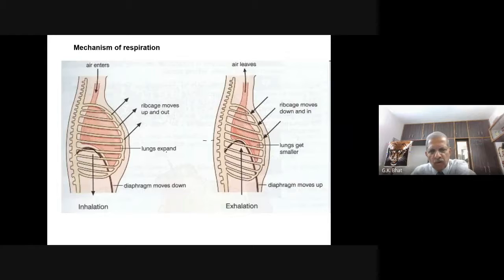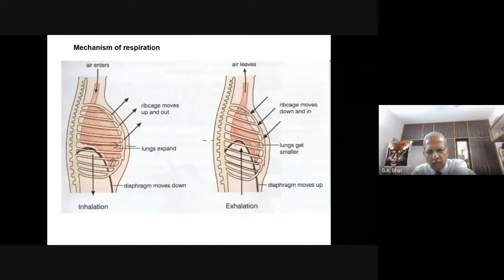And ribs, look at the ribs. Ribs were facing downward. Ribs were in a downward position. When the inhalation has to take place, now you see that ribs have moved upward and outward. Thereby it pushes this breastbone also outward.